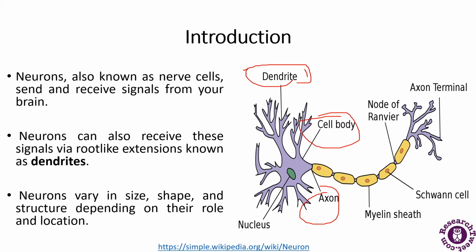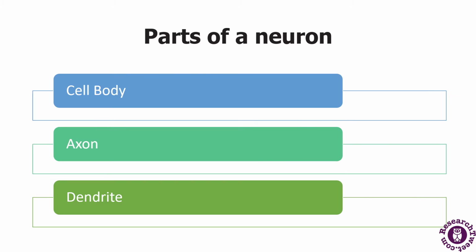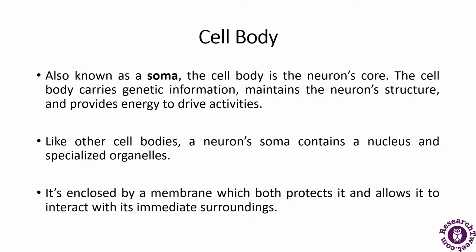As I have told you, the neuron consists of three different parts: the dendrite, the cell body and the axon. We will be discussing all these three parts in detail. First we will be discussing the cell body, followed by the axon and then the dendrite. So let's start with the cell body. The cell body is also known as the soma.